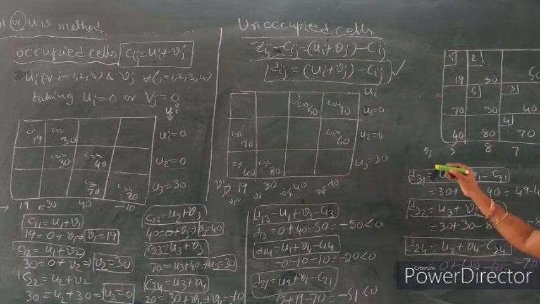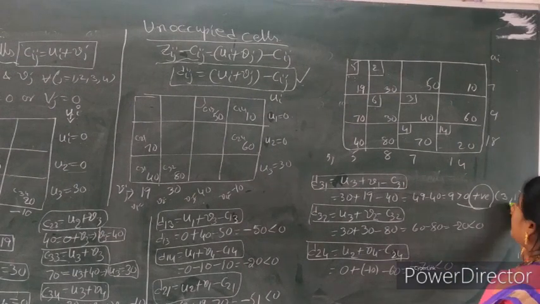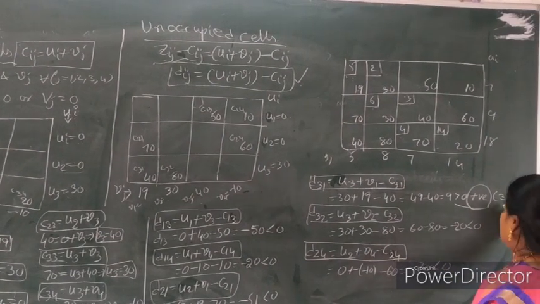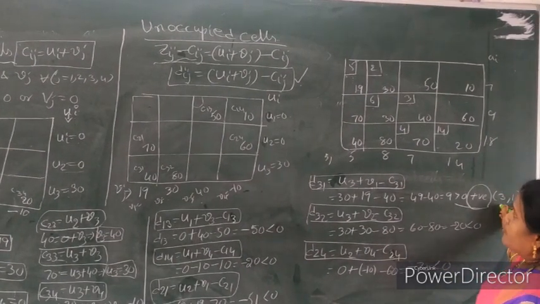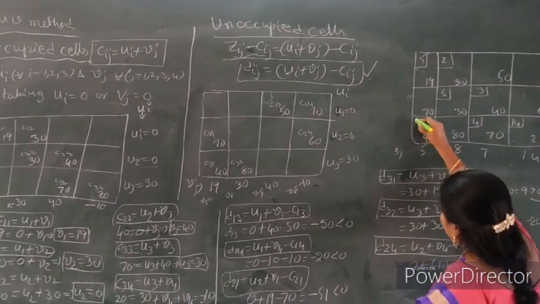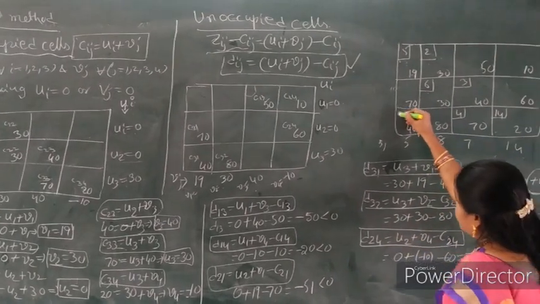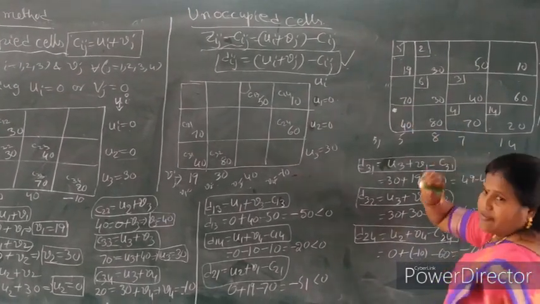Now the unoccupied cell with positive quantity is 3,1. So third row first column, what is the value here? Now the IBFS value table here, 3,1.